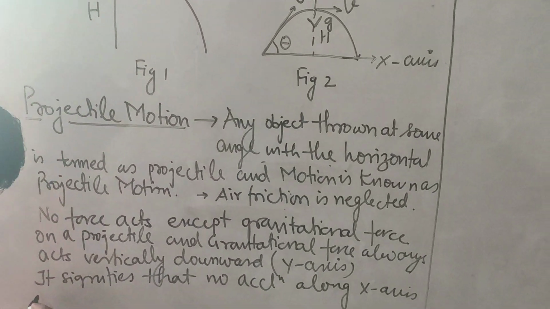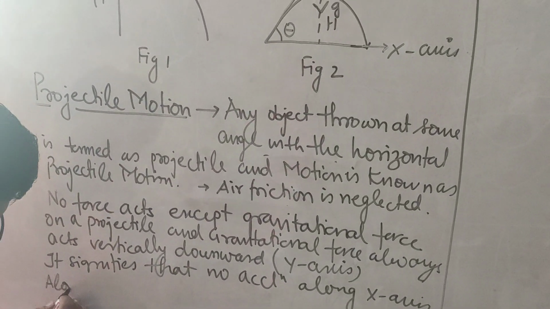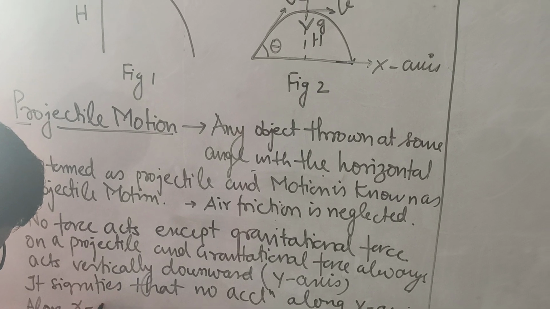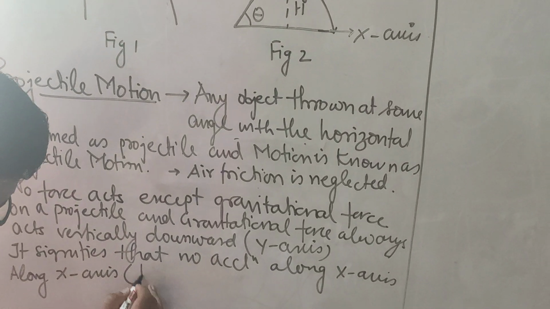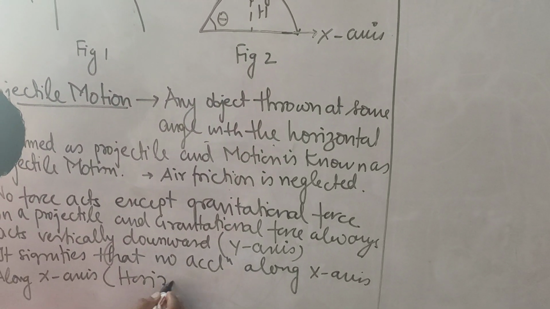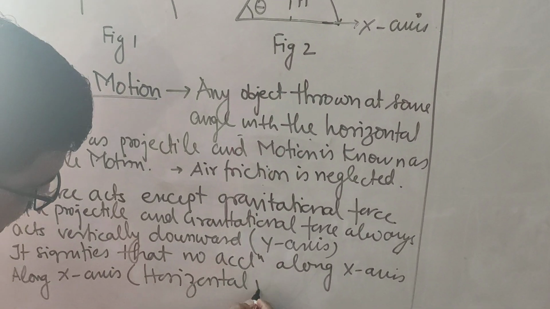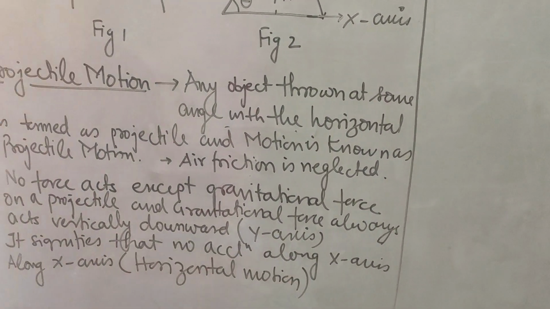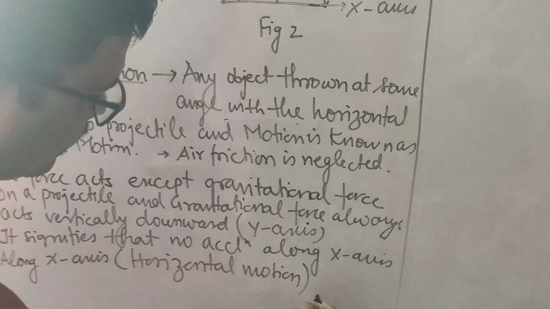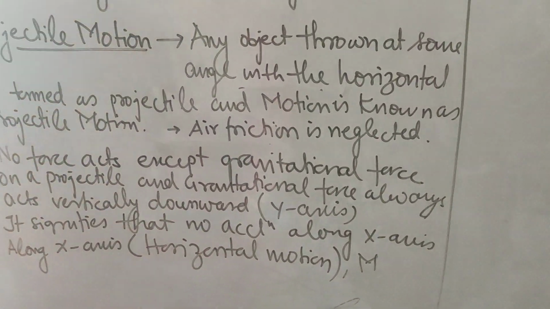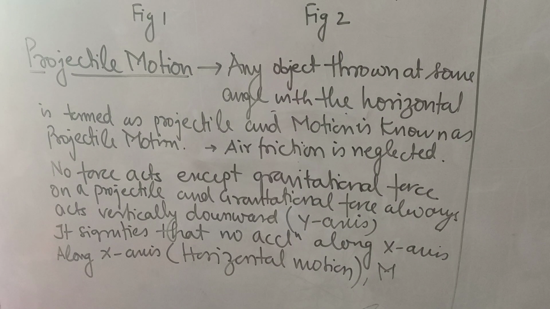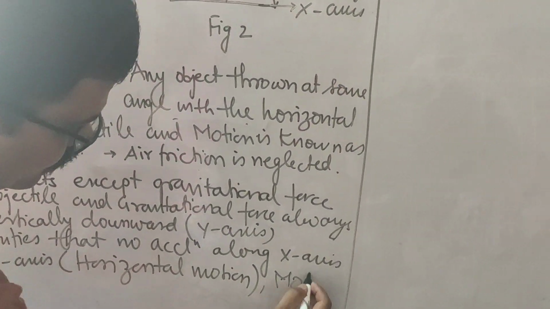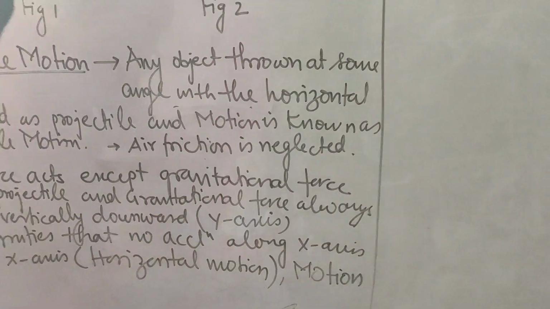That means along the x-axis, which is known as horizontal motion, because it covers horizontal distance, the motion must have some velocity.